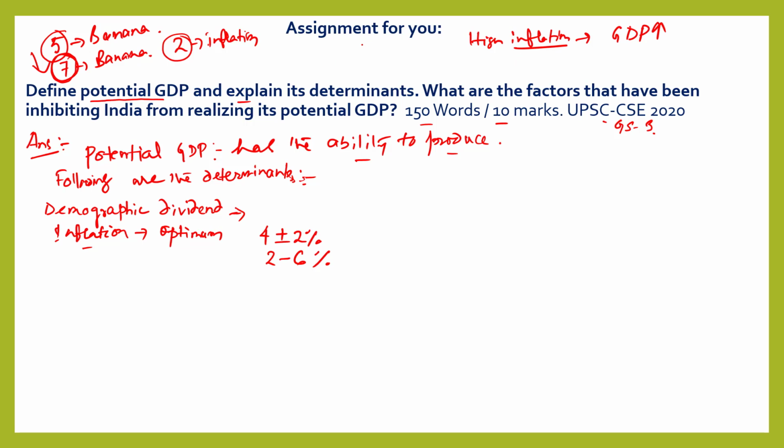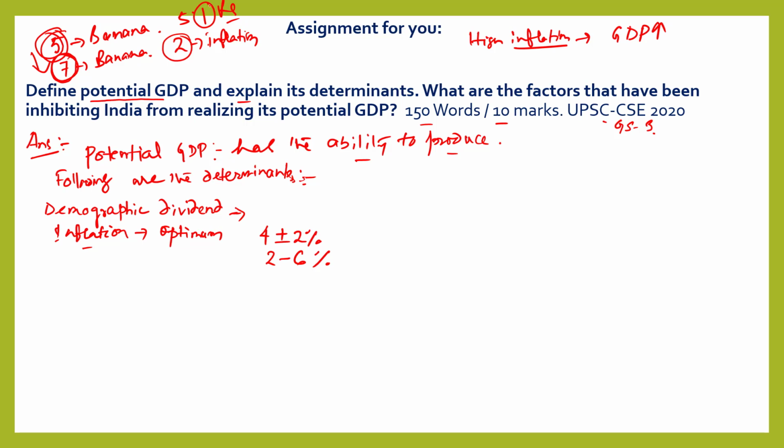Suppose inflation is at an optimum level. Suppose the price of a banana is 5 and now the price of the banana has increased to 5.1 rupees. There is an increase of 10 paise. So here also GDP increases.